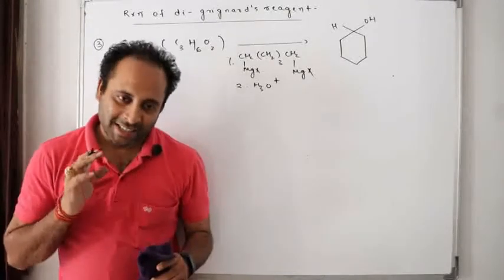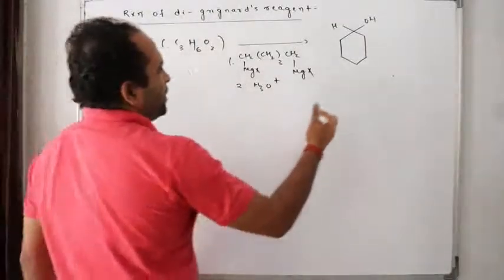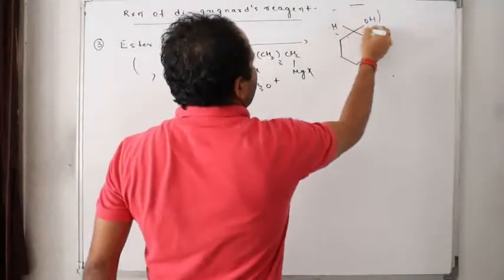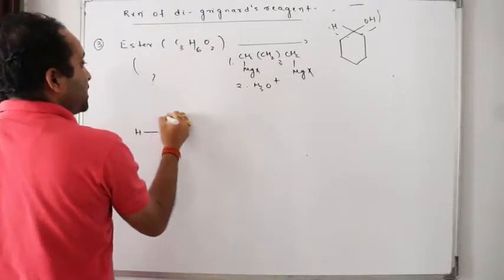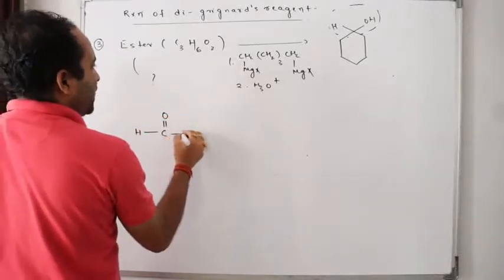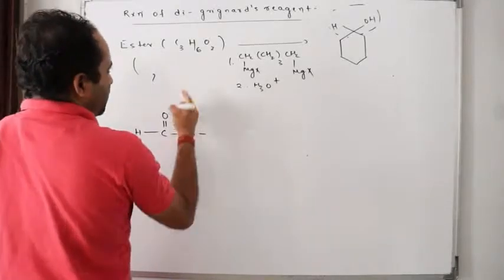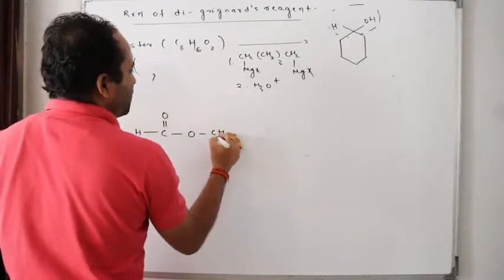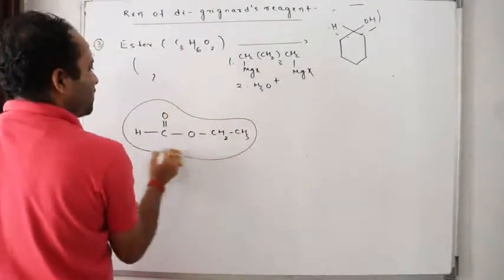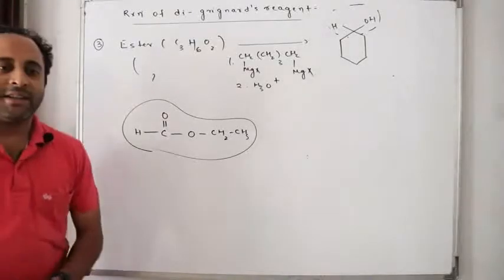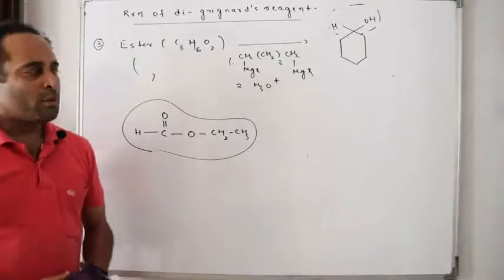Done. Now come back to the answer. First of all, isn't this the ester part? That means I have an H here, C here, double bond O, and one E gone. One is O, it is definite. Two more CH2 are left. That means it is CH2, CH3. This is the ester, isn't it? Doubt? Let's go for one more question.